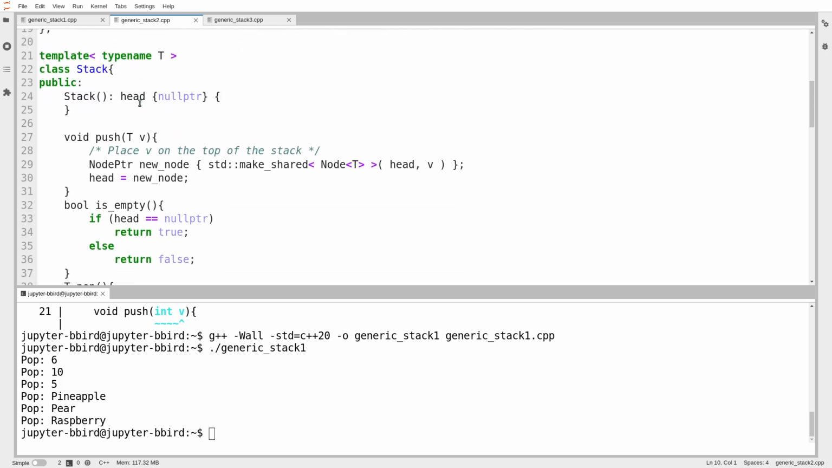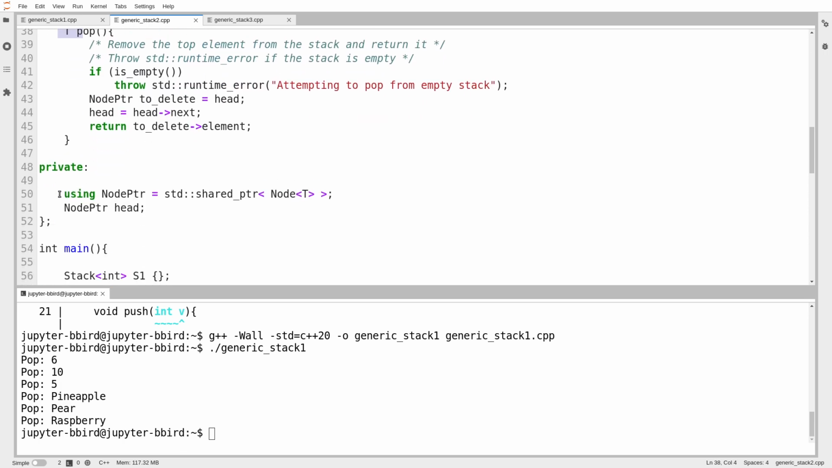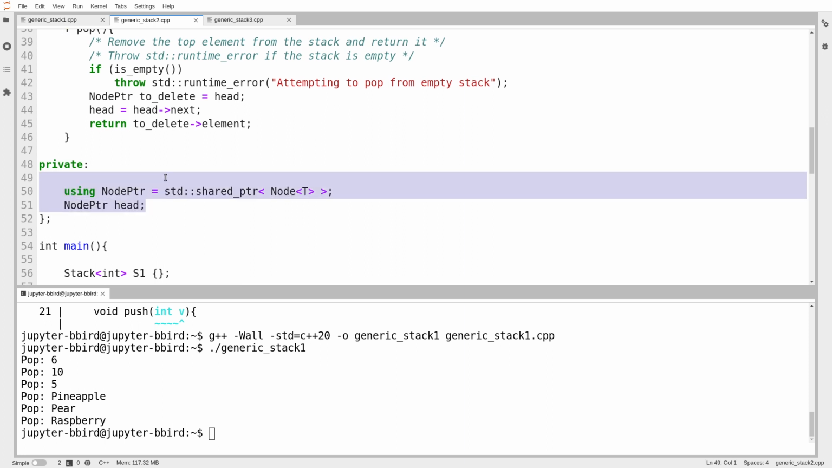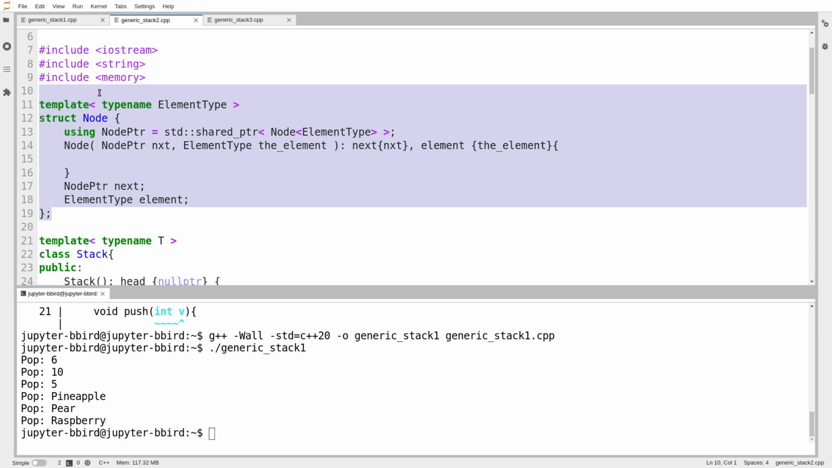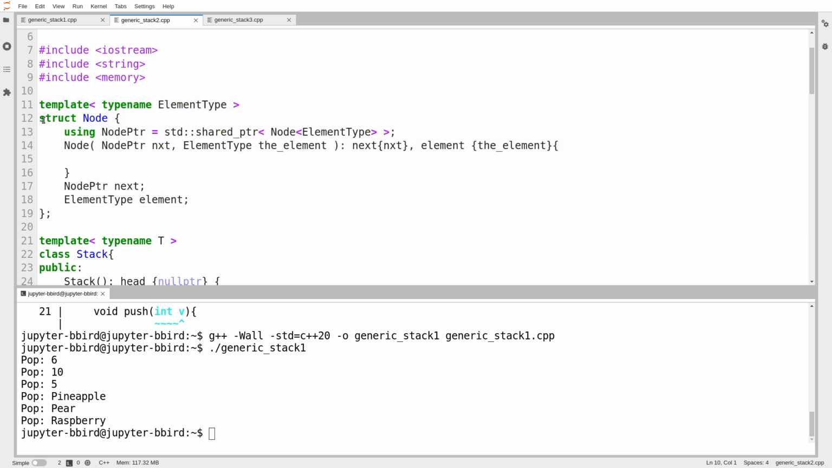So here I've got a stack class where I'm still templating the stack class with a template parameter t. I push elements of type t, I pop elements of type t. But in this version, I have not put the node class itself in my stack class. Instead, the node class is located elsewhere. And that means that I want to be able to create nodes of any element type. And because the node class is not inside of the shelter of the stack class, that means the node class needs to be templated itself. I need to be able to make nodes of any element type.